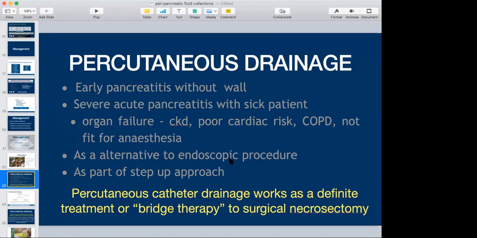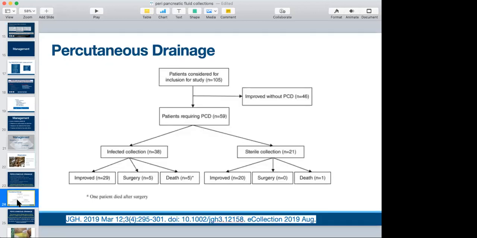And also it is part of the step-up approach. So when we feel that the patient needs a drainage, as part of the step-up approach, we can start with percutaneous drainage, and depending on improvement, we can further decide. The percutaneous catheter works as a definitive treatment or a bridge to surgical necrosectomy when we feel that the necrosis is extensive, bilaterally extended into the paracolic gutter, where endoscopy is of no help.